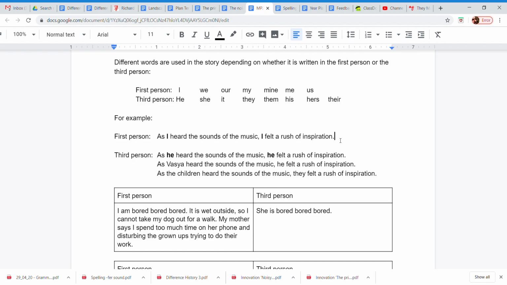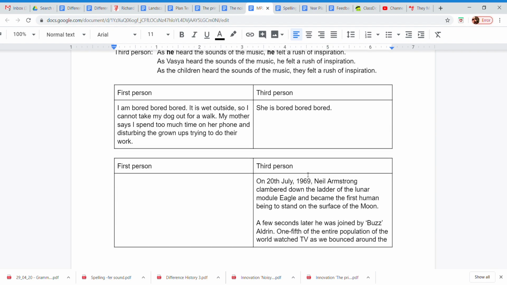In the third person, you would say, as he heard the sounds of the music, he felt a rush of inspiration. Or you could say, as Vasya heard the sounds of the music, he felt a rush of inspiration. Or you could say, in the third person still, as the children heard the sounds of the music, they felt a rush of inspiration.